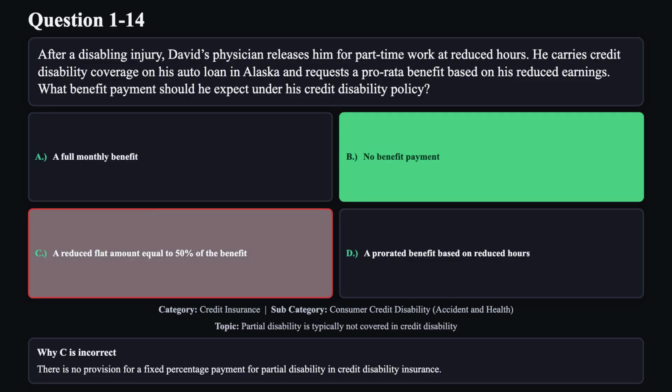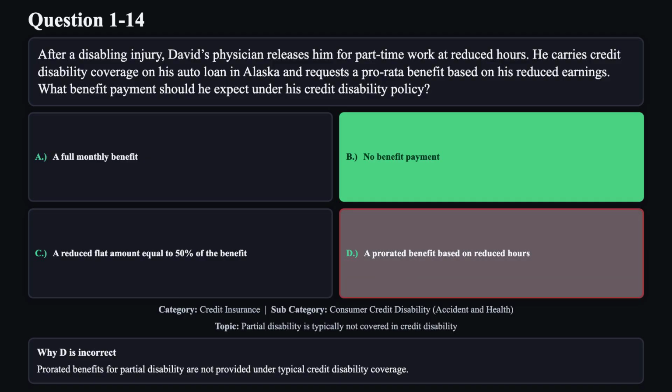Reason C is not correct. There is no provision for a fixed percentage payment for partial disability in credit disability insurance. Reason D is not correct. Prorated benefits for partial disability are not provided under typical credit disability coverage.